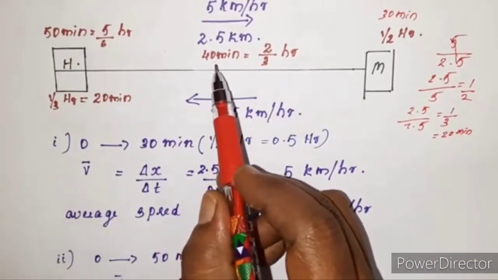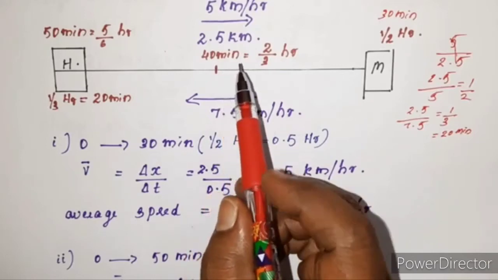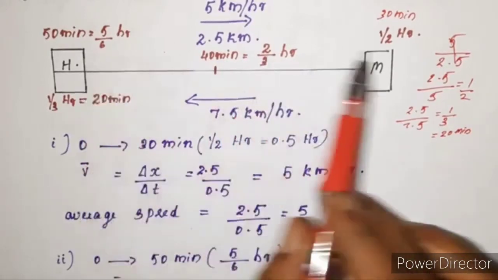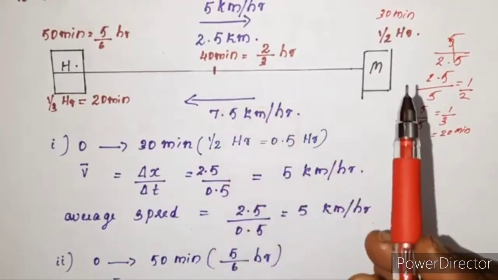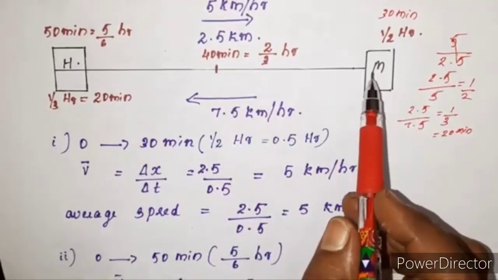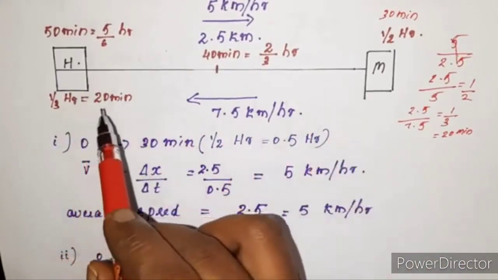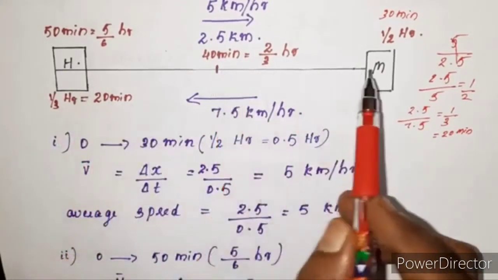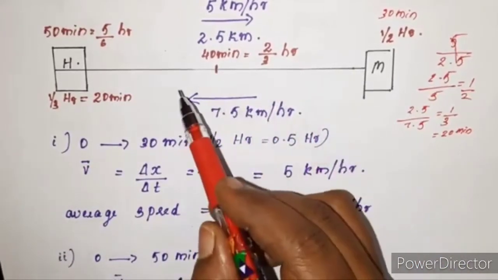So how will we find where he will be at the end of 40 minutes? For forward motion he takes 30 minutes, then the remaining 10 minutes. He covers the whole distance in 20 minutes in his backward motion. So within those 10 minutes, he will be covering half the distance in reverse motion.